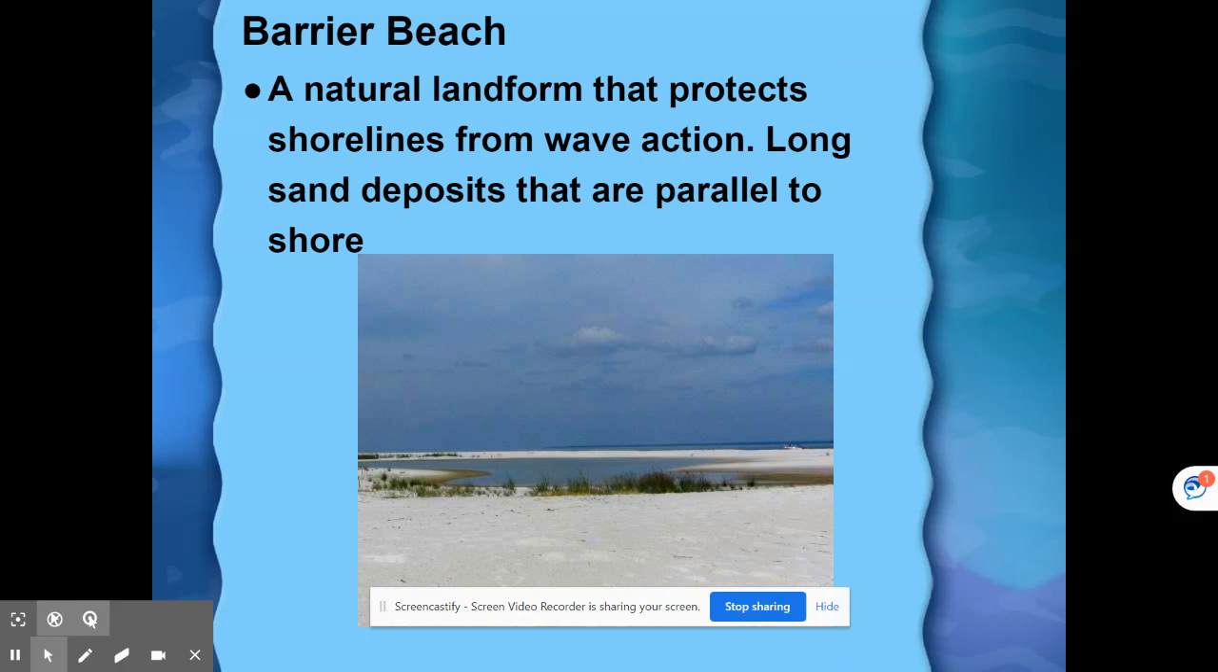A barrier beach is a natural landform that protects shores from wave action. They are long sand deposits that are parallel to the shore. Again, a barrier beach is a natural landform that protects shorelines from wave action. Long sand deposits that are parallel, as shown in the picture, to the shore.